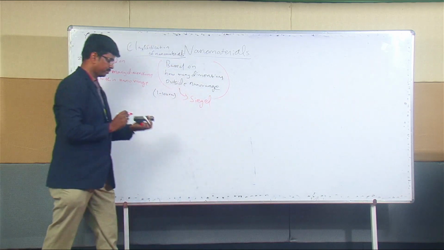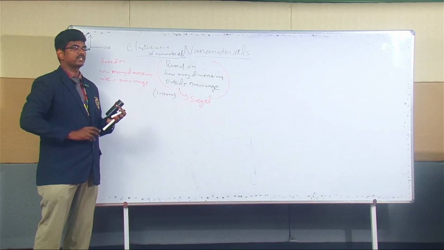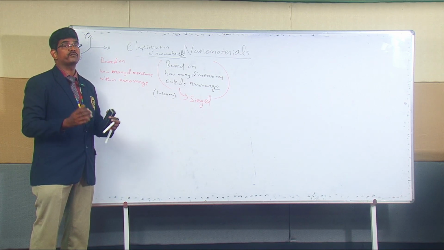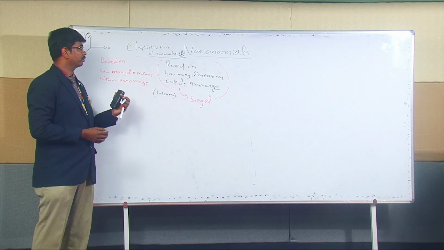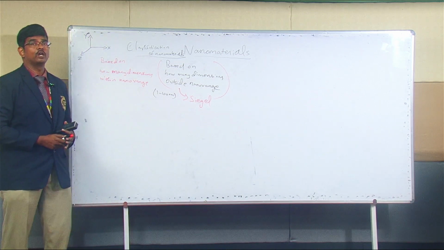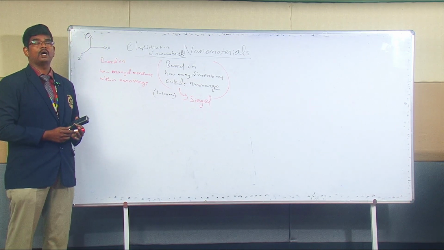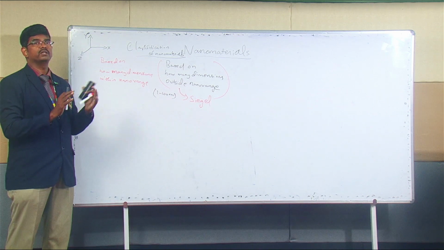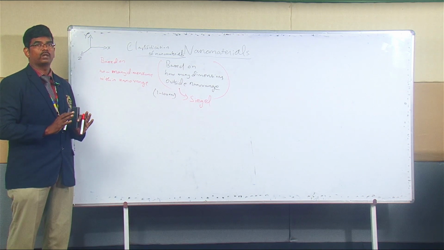He said that the best classification of nanomaterials is based on how many dimensions are outside the nano range, not within it. Now I'm going to speak about the types of nanomaterials based on how many dimensions are outside the nano range. You have to be clear about what I'm speaking.